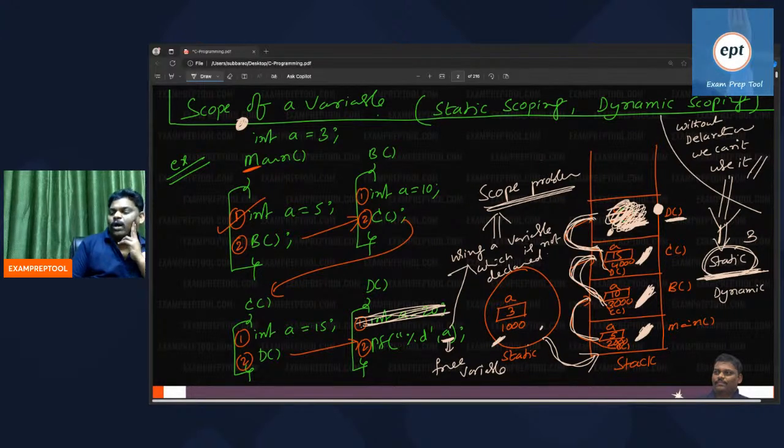Every language follows one scoping technique. One language cannot do all scopings. If I invent a language, I will say that according to me, my language follows dynamic scoping. If you create a programming language, you say that according to you, your language is static scoping. Whoever invents it will say which scoping technique his language follows. If you feel dynamic scoping is better for your language, you go for that. If I feel static scoping is better for my language, I will go for it. C language follows static scoping.